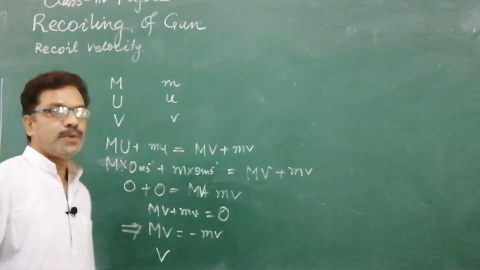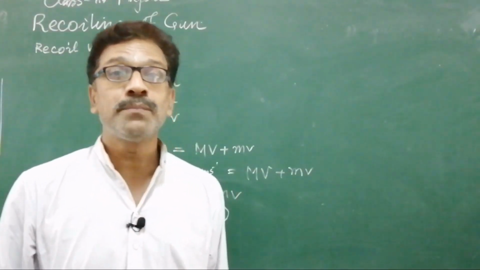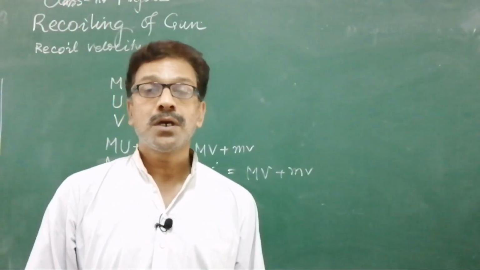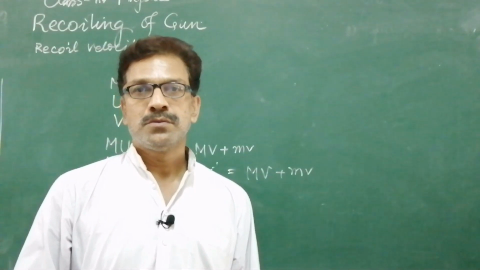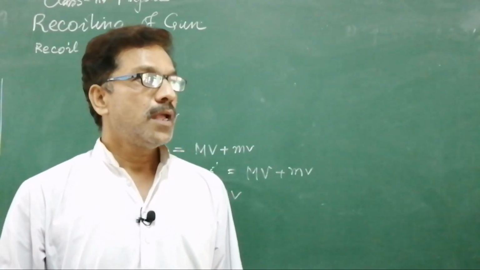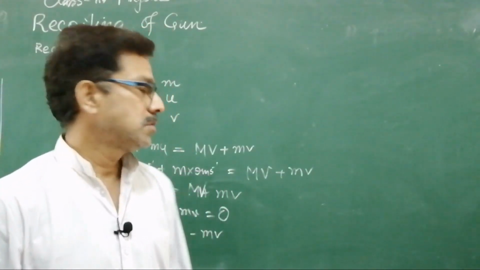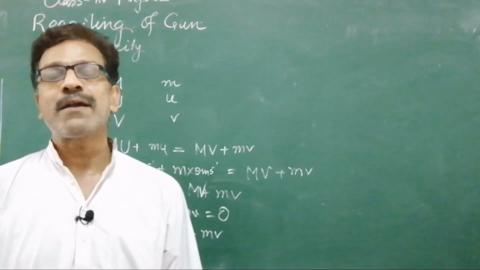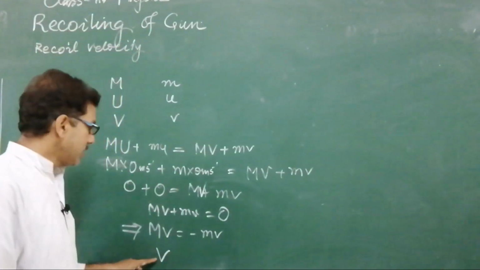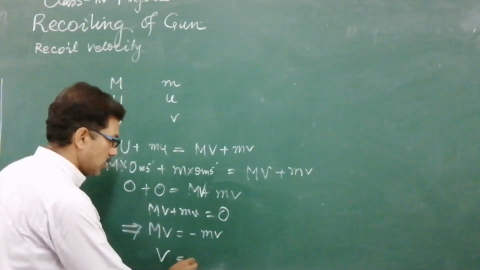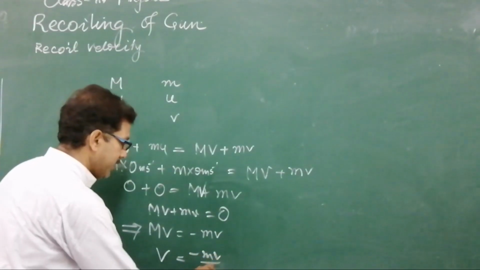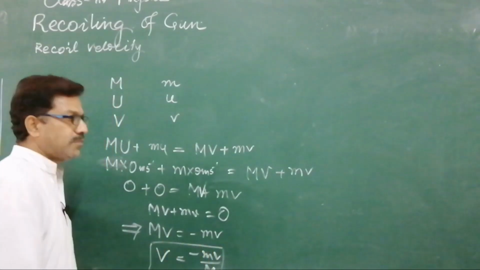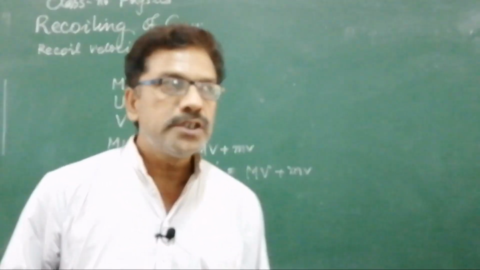So V means what? Recoil velocity of the gun. Remember again, the velocity with which the gun goes backward due to the reaction of the bullet is called recoil velocity. Here recoil velocity will be equal to minus mv by M. So this is the formula I derived to find out the recoil velocity.